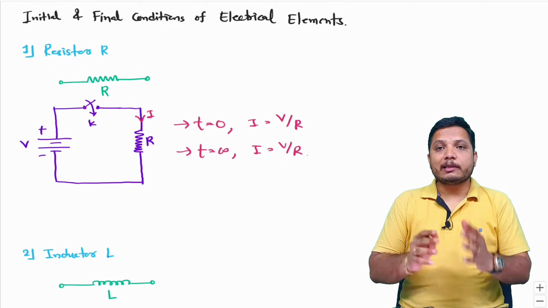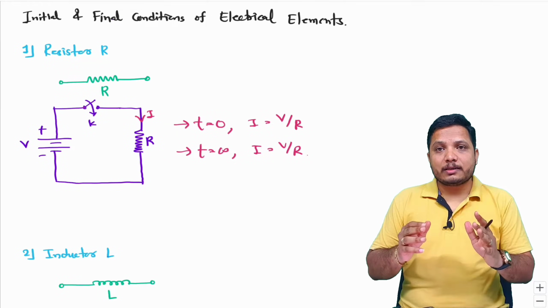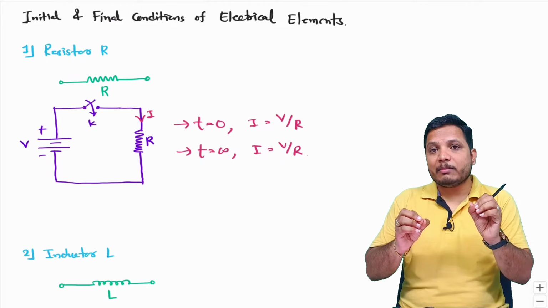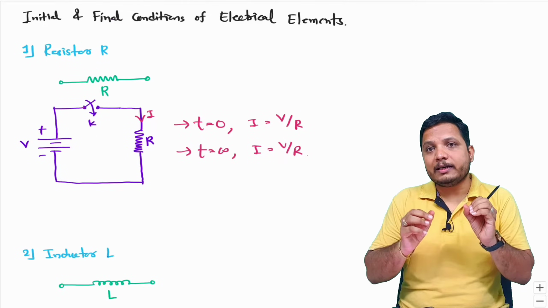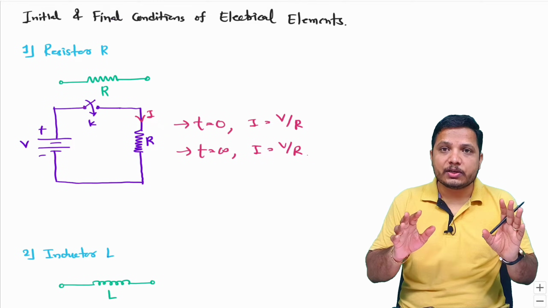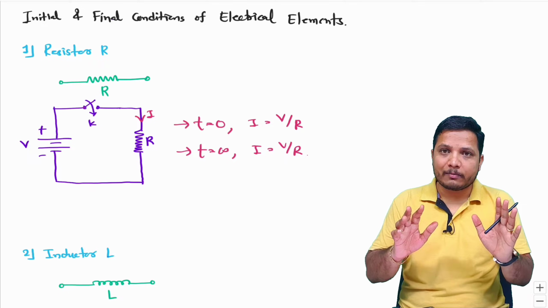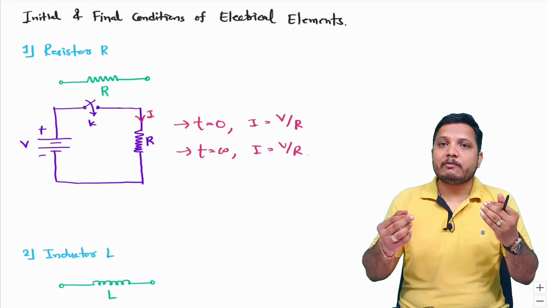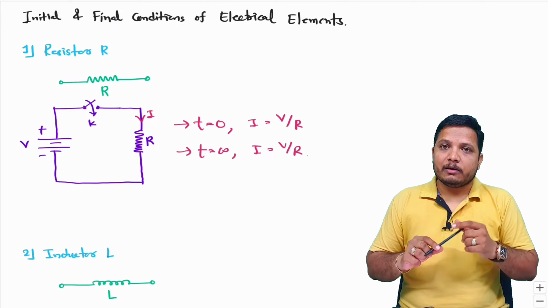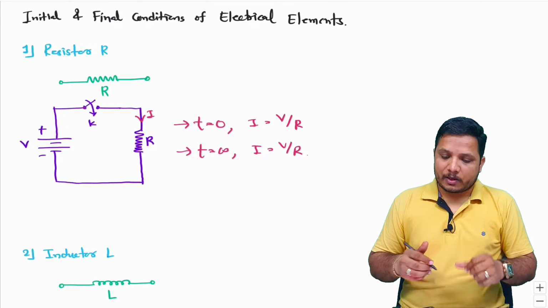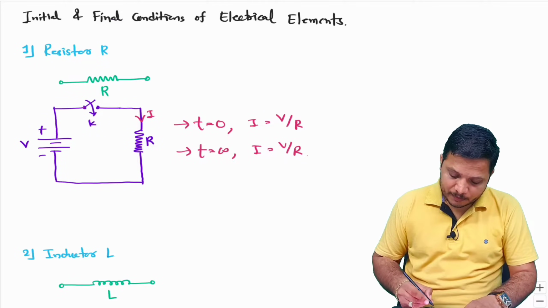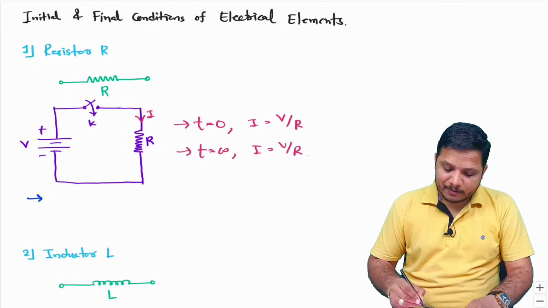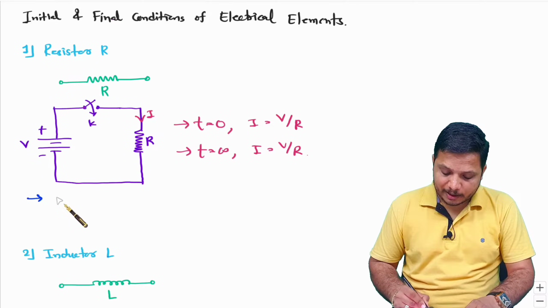So for a resistor, there will be constant current, it will not change. It does not depend on other parameters, it will be constant initially as well as finally. So this resistance will act as a resistance and it will be constant initially and finally.